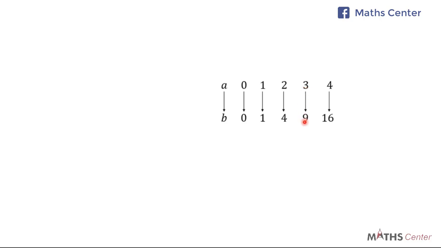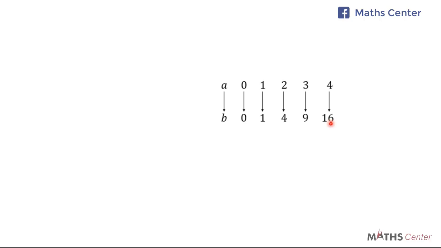3 maps onto 9, 4 maps onto 16. Now look at something here. You can see that if you take 2 and you square it, you get 4. If you take 1, you square it, you get 1. If you take 0, you square it, you get 0. If you take 3 and you square it, you get 9. If you take 4 and you square it, you get 16.